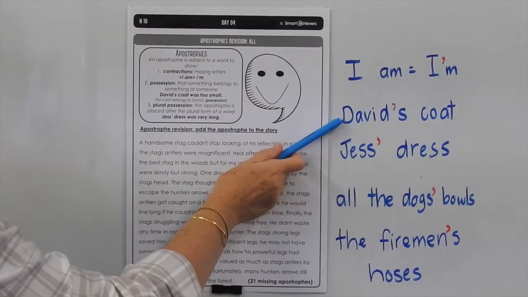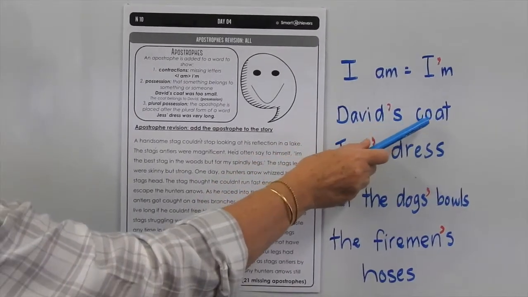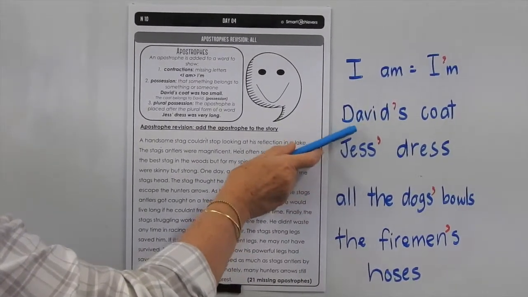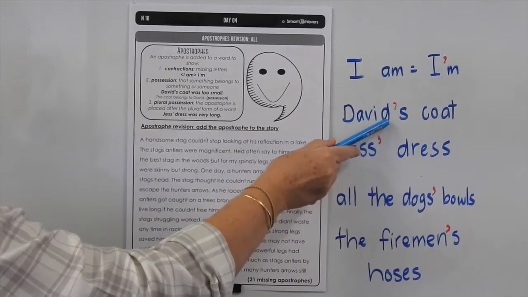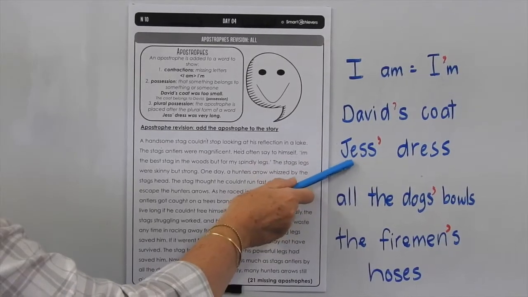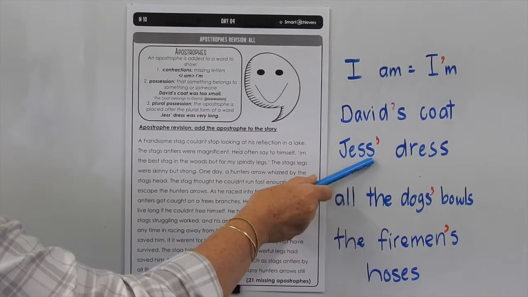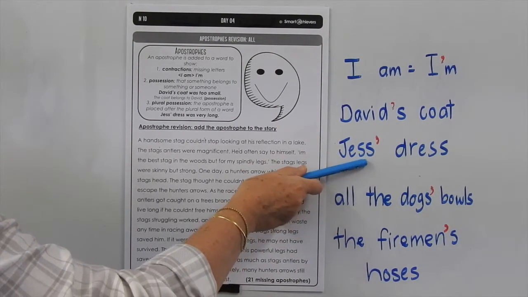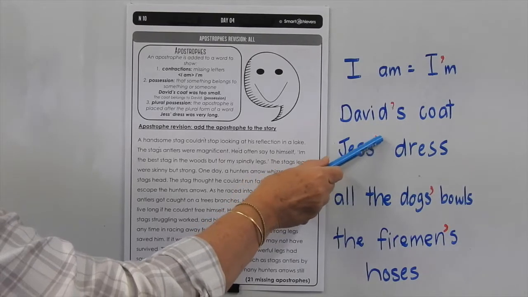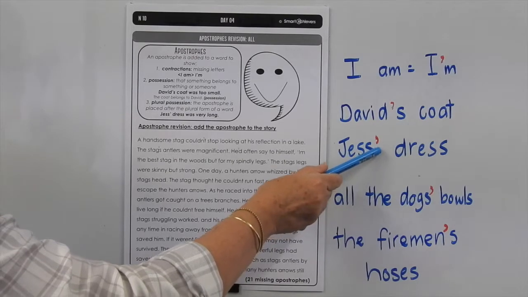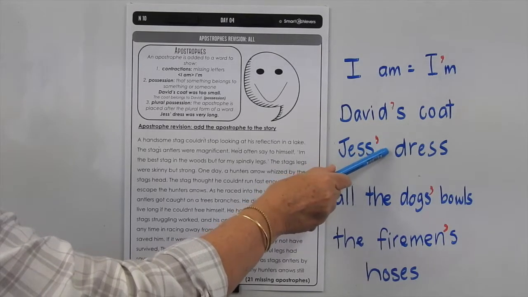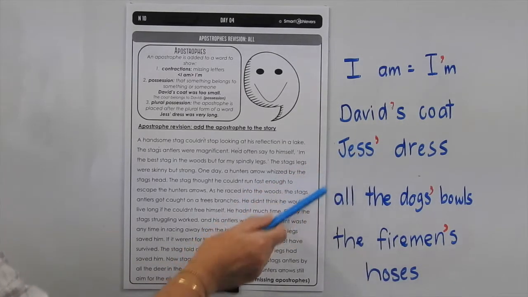If you're talking about one David and his coat, the coat belongs to one David, then the base word will be David, and the apostrophe always goes at the end of the base word. Jess, now because that name ends with an S, all you have to do there, and there's only one Jess obviously, so we're going to put the apostrophe after the base word, and you can choose whether you put another S or not there. I've chosen not to.